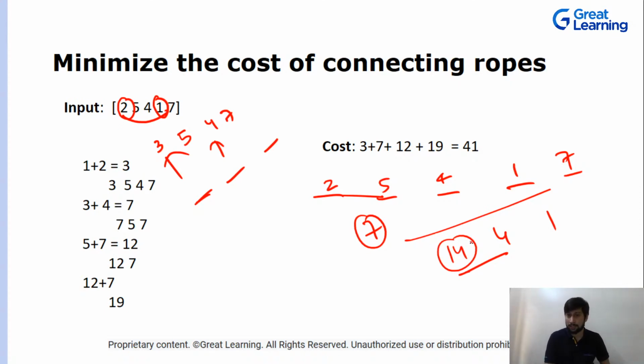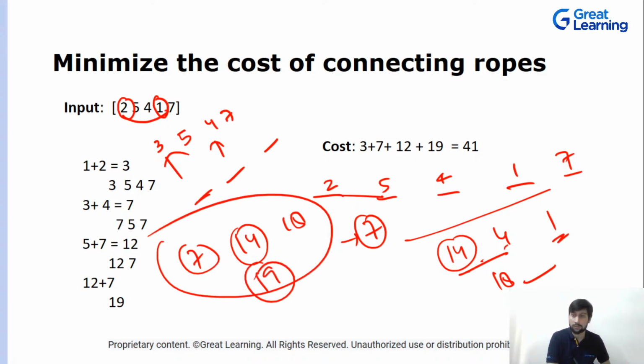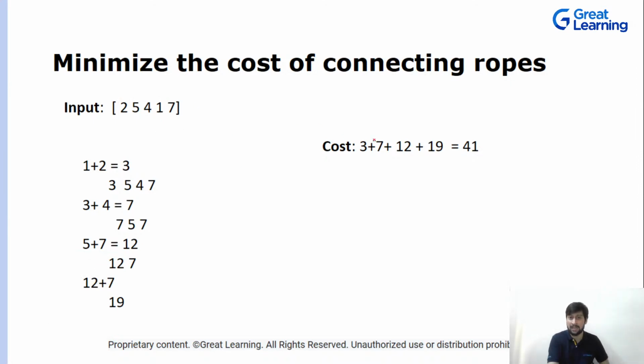So what is the cost? When you added this, this will be the cost. When you added 7 and 14, 14 will be the cost. When you added 14 and 4, 18 will be the cost. When you added 18 and 1, then 19 will be the cost. So this is the total cost. If you do it any other way apart from picking up the minimum, the cost will be higher. This is the minimum cost that you can think of.